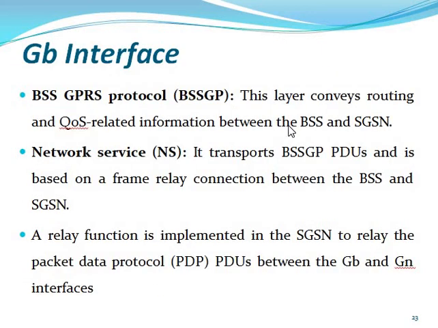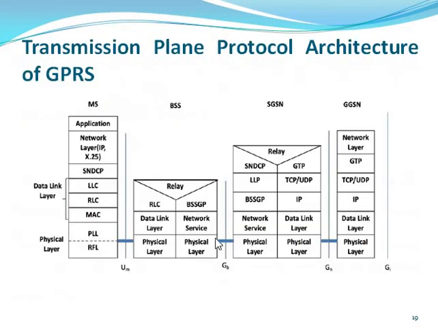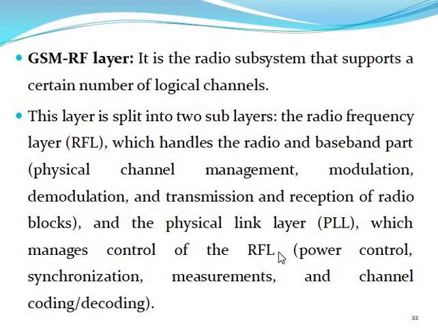So what is it used for, and what is its importance? The BSS GPRS protocol layer conveys the routing and quality of service related information between BSS and SGSN. So all the quality related service information is shared between the two. If one side sends some data, it also shows whether it is received or not, and all that information is sent.